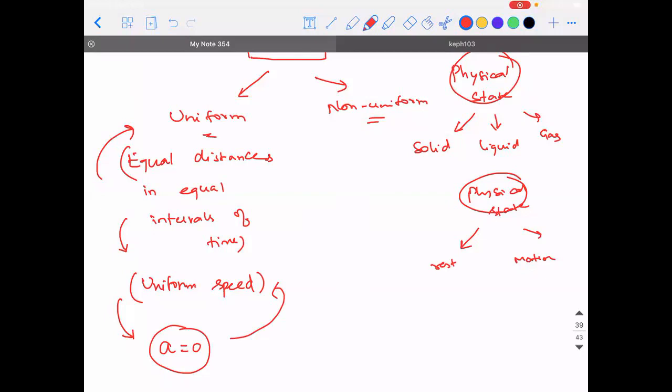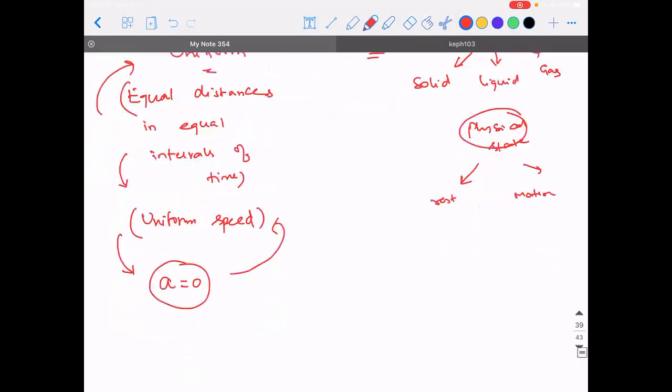Sir, then if an object is accelerating, then it's not moving in uniform motion. Yes, it is not in uniform motion, because when an object is going to accelerate, it is going to cover different distances in different intervals of time. Have you ever experienced that? I'm sure everybody would have traveled in a car, right? You would have gone on a long trip with your family. When you go on a highway, have you ever seen that when the road is empty, people start accelerating fast? So the amount of distance you are going to cover in a particular time will change.